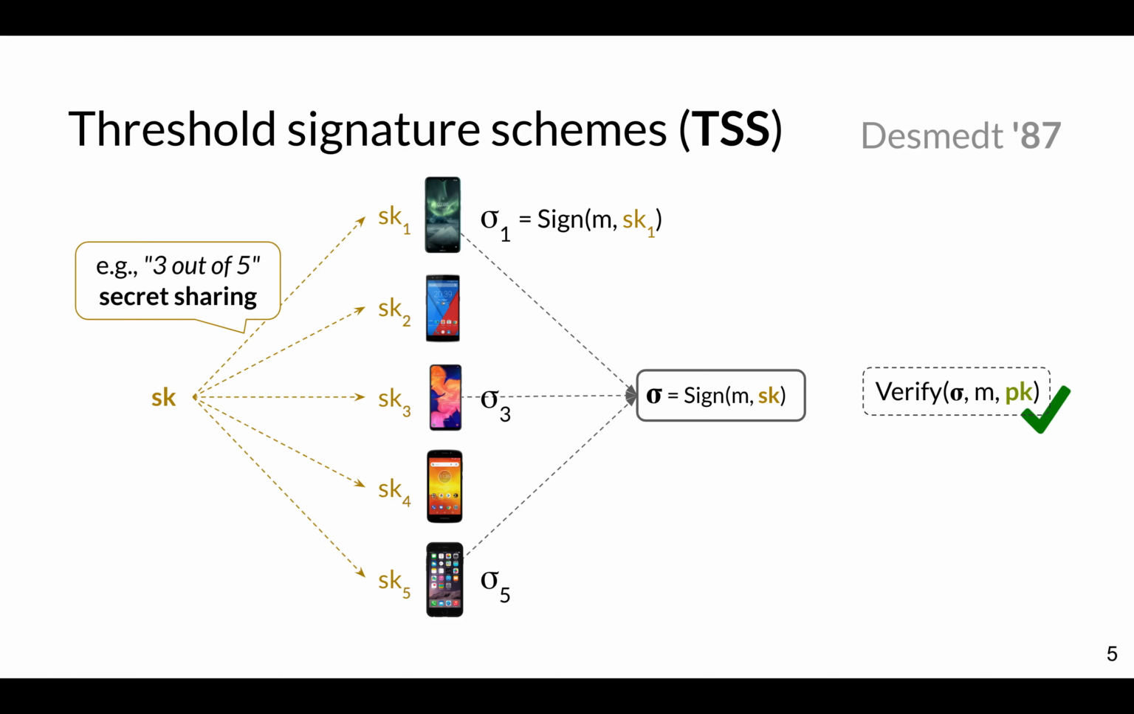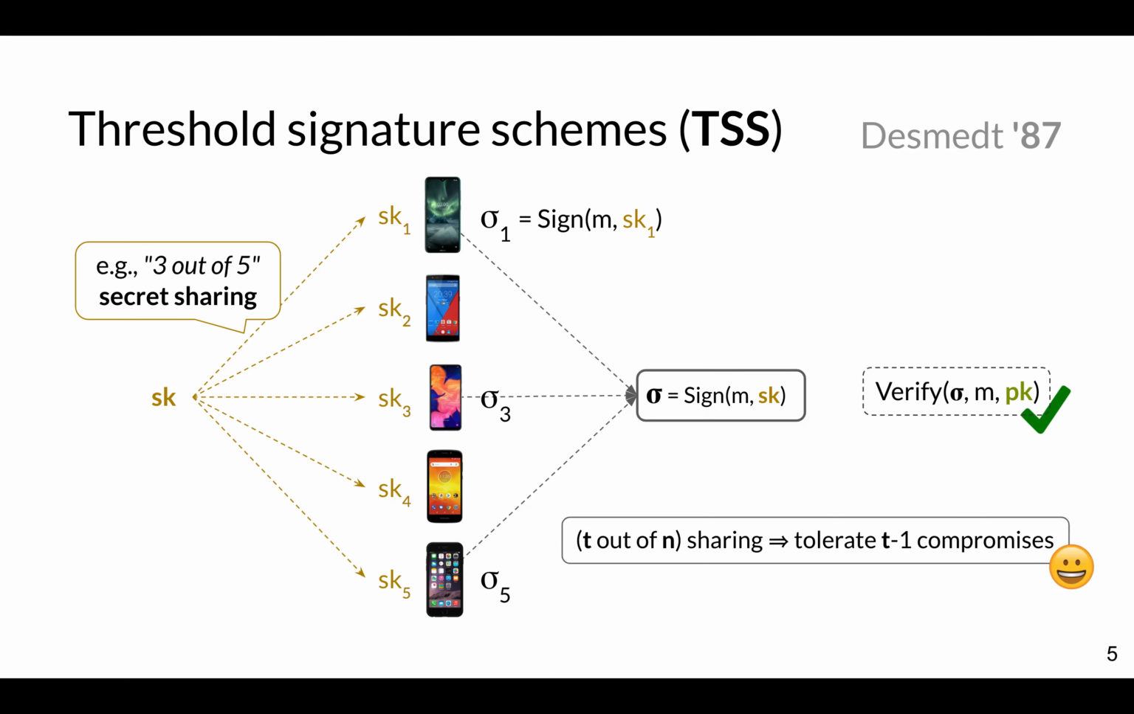And then the verifier can take this signature sigma, this aggregated signature, and verify it under the public key corresponding to the secret key. And in fact, the verifier can be completely oblivious that this is a threshold signature scheme. And the nice thing is that if you do this T out of N sharing, where you need T players to construct a signature, you can tolerate up to T-1 compromises. So it gives you a lot of resiliency. And this is useful for a lot of applications.